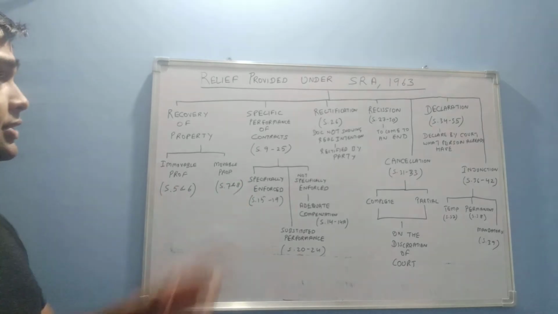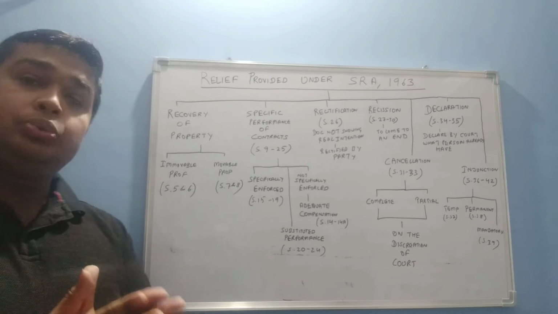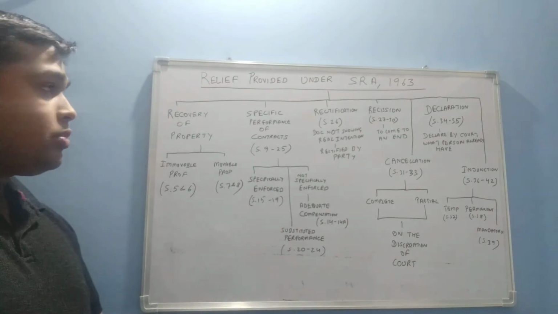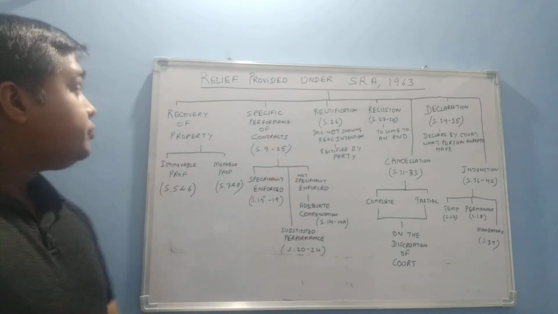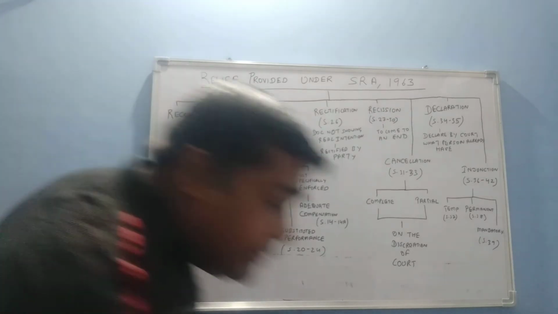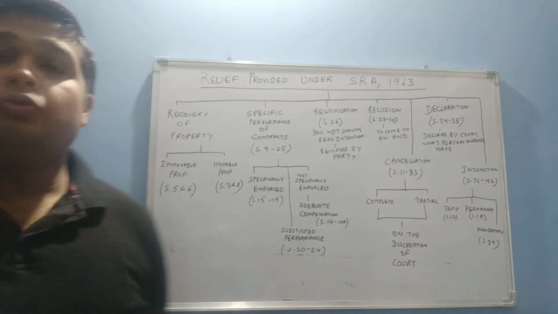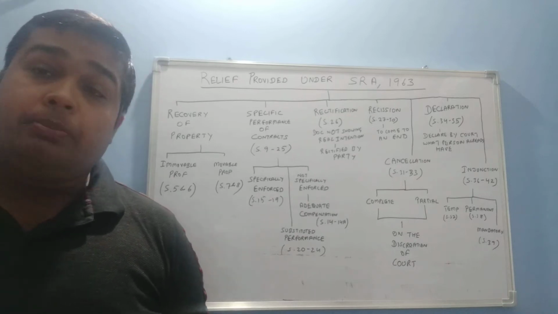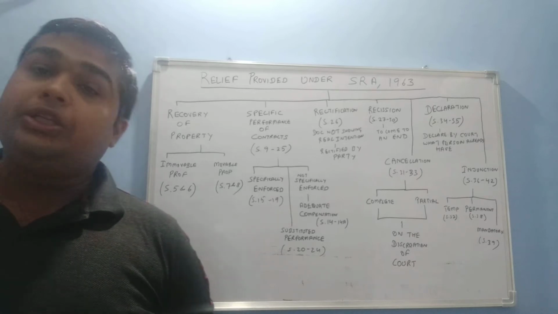You can make this table. This table is quite important to study, to see the overview of the Specific Relief Act. Let's start. The first relief under this Act is the recovery of property. For recovery of property, a person can file a suit under the Specific Relief Act in a court of law.